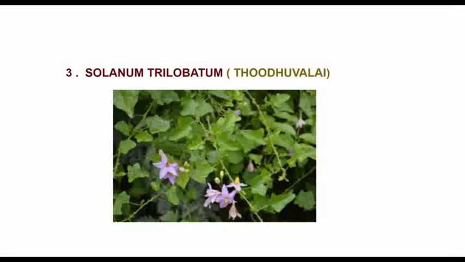Solanum trilobatum is the binomial name of Thoothuvalai. It belongs to the family Solanaceae. The leaves and fruits of this plant cure cough and cold. It is widely used in the treatment of tuberculosis and bronchial asthma.